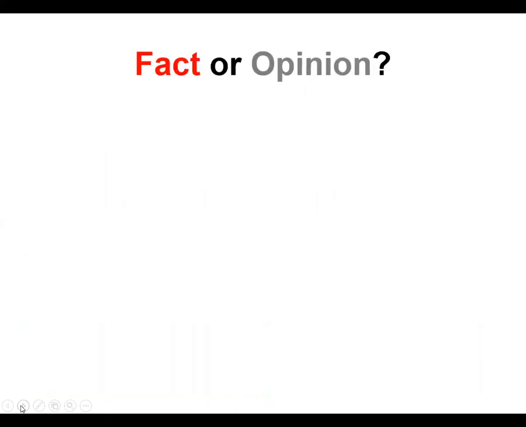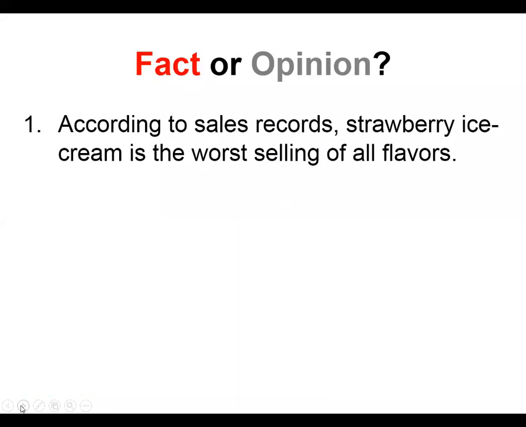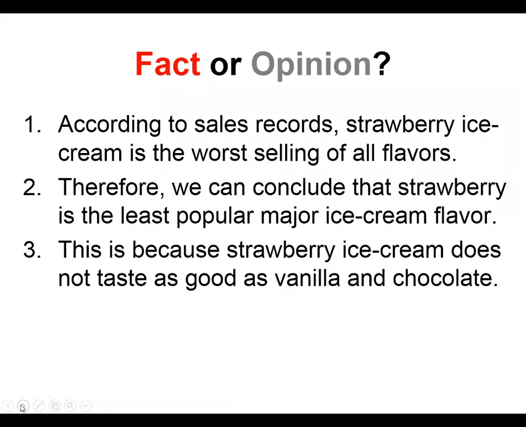Now let's have some activity related with it. Fact or opinion. There are three sentences mentioned here. According to sales record, strawberry ice cream is the worst selling of all flavors. Okay, so is it a fact or opinion? Fact. Okay. Why? Because according to sales record, there are some numbers. Because some number is there, means some calculation, some data is there, and on the basis of that data, it can be said that strawberry ice cream is the worst selling of all flavors. Okay, so this is the fact.